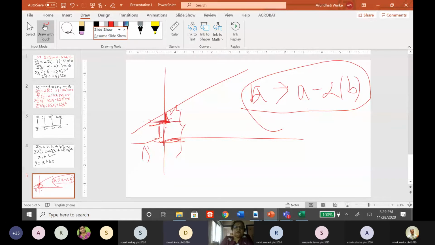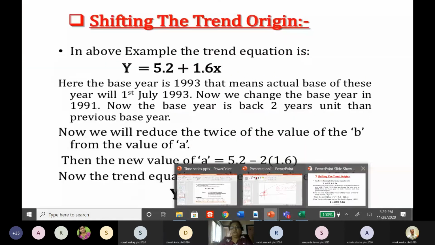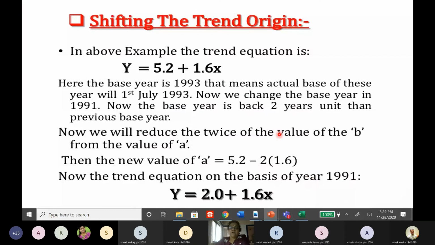Yes, ma'am. Based on the similarity of triangles, this particular value will reduce, and it is given to you in this particular shifting of the trend line. Because of that, you will see that the y-intercept has become 2. The slope remains the same, 1.6, because even if you shift the origin, the slope will not change. Is that clear?